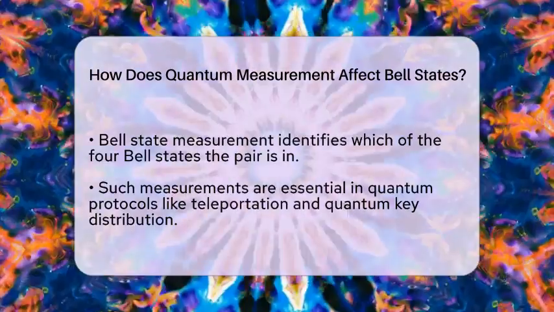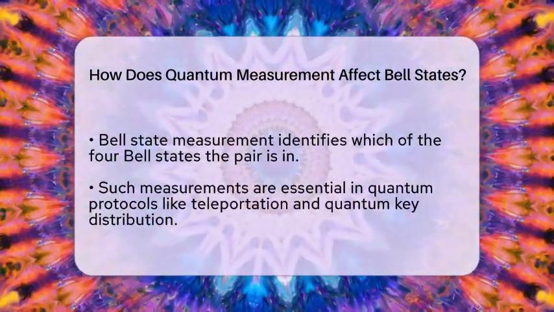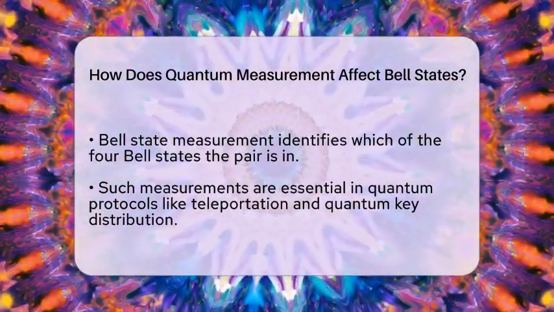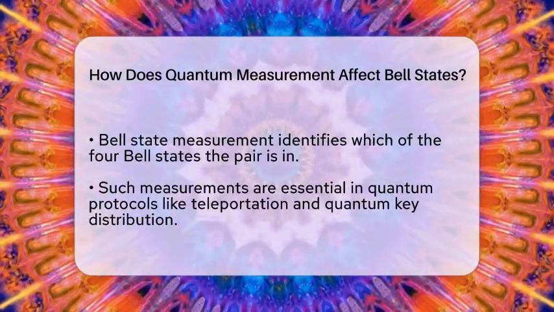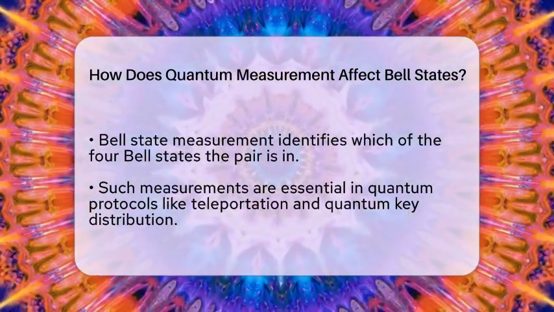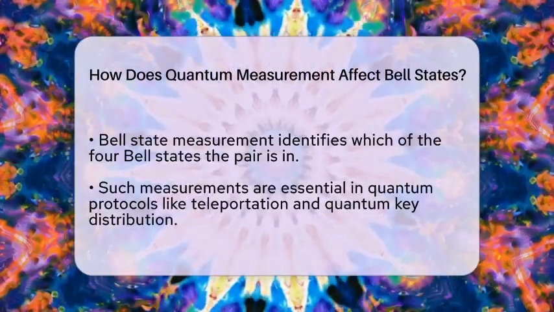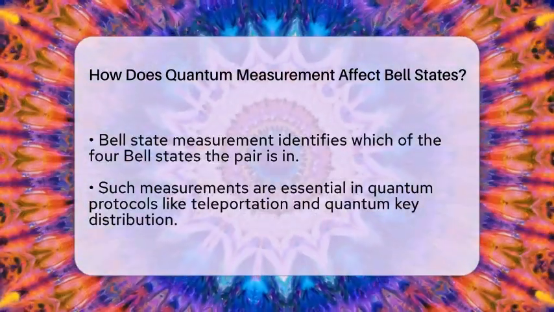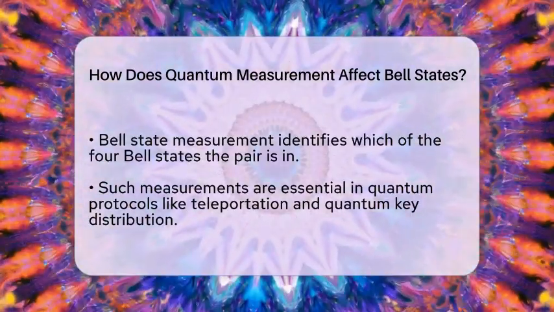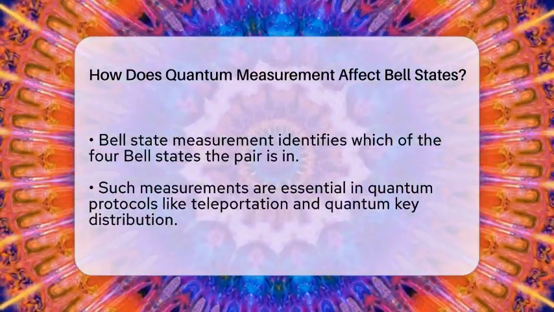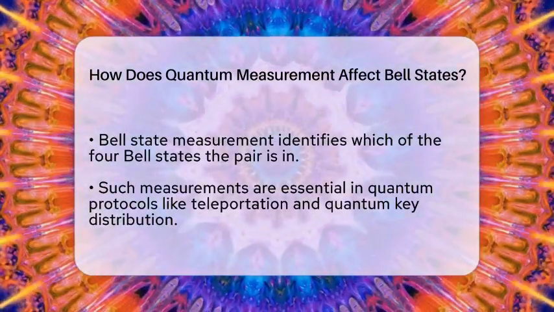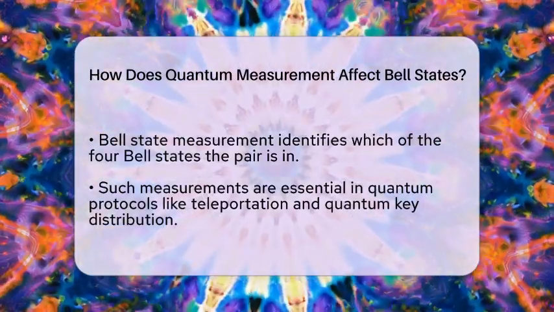Now, in some cases, scientists perform what's called a Bell state measurement. This is a special kind of joint measurement that determines which of the four Bell states the pair is in. It's a vital step in quantum protocols like quantum teleportation, where information about a quantum state is transferred from one place to another. When a Bell state measurement is made, it effectively converts quantum information into classical data, which can then be used to recreate the original state elsewhere.